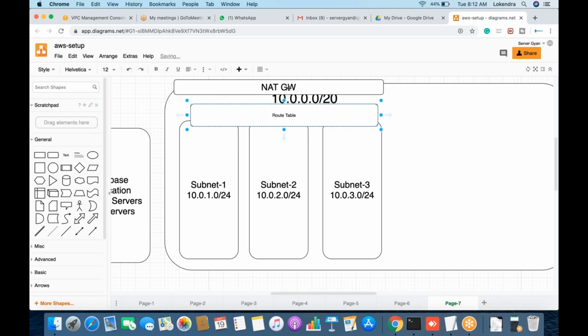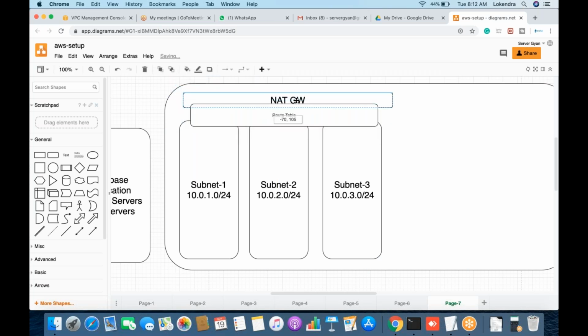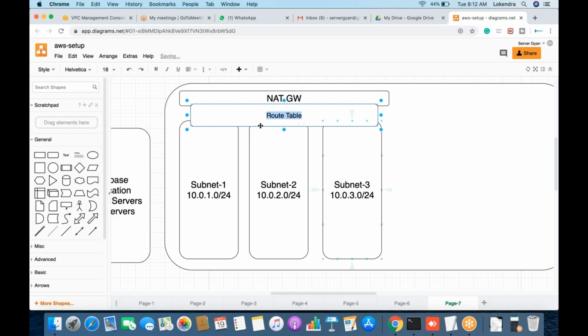So this route table is associated with this NAT gateway. The route table which we are going to create will be based on the particular VPC. Let us try to understand that these route tables are responsible for deciding whether the subnets associated with it are under the public domain, that is, public subnet or private subnet. If NAT gateway is associated, then these are private subnets. If internet gateway is associated, then this will become a public subnet.